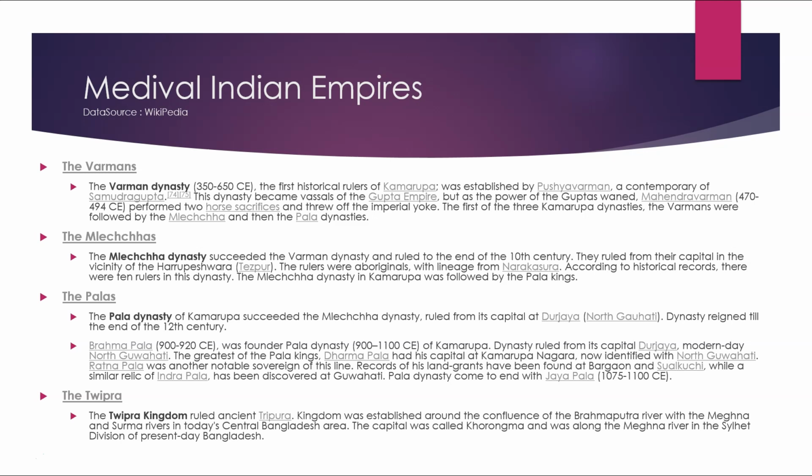The Twipra ruled the entire ancient Tripura. The kingdom was established around the confluence of the Brahmaputra river with the Meghna and Surma rivers, in today's central Bangladesh area. The capital was called Khorongma and was along the Meghna river in the Sylhet division in present-day Bangladesh.